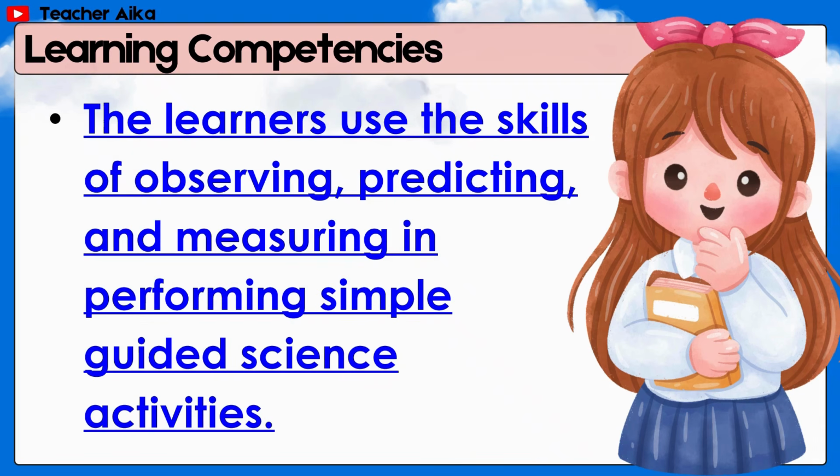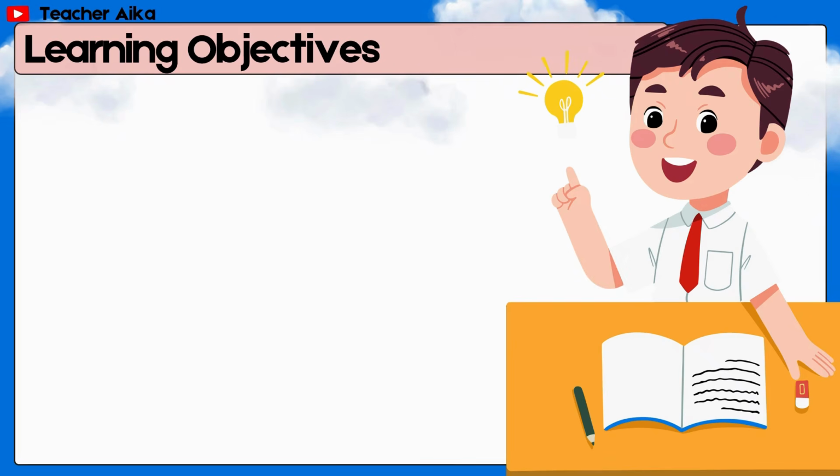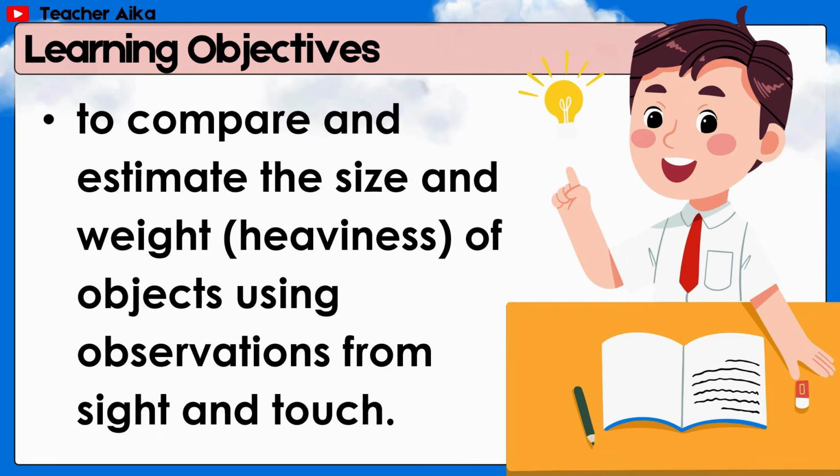The learners use the skills of observing, predicting, and measuring in performing simple guided science activities. Learning objectives. To compare and estimate the size and weight or heaviness of objects using observations from sight and touch.